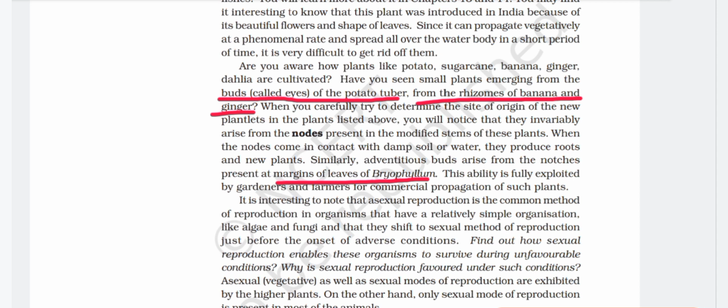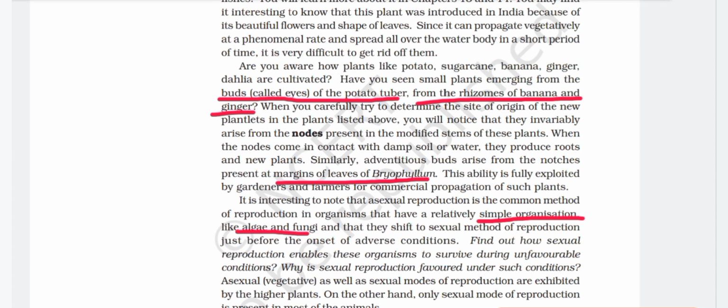It is interesting to note that asexual reproduction is the common method of reproduction in organisms that have a relatively simple organization, like algae and fungi, and that they shift to sexual mode of reproduction just before the onset of adverse conditions. Find out how sexual reproduction enables these organisms to survive during unfavorable conditions. Why is sexual reproduction favored under such conditions?